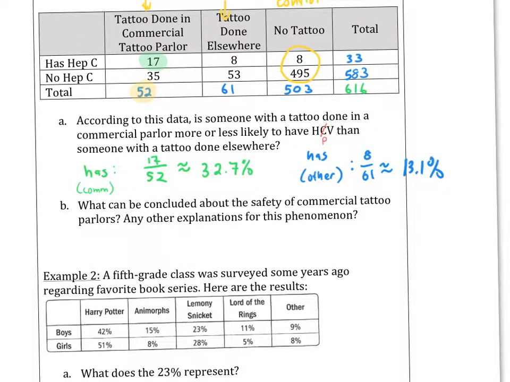So what we can conclude is maybe the commercial parlor is more dangerous. The reason I say maybe is because we don't know if one is causing the other, okay? But, I mean, obviously there is a connection. We don't know which one came first.